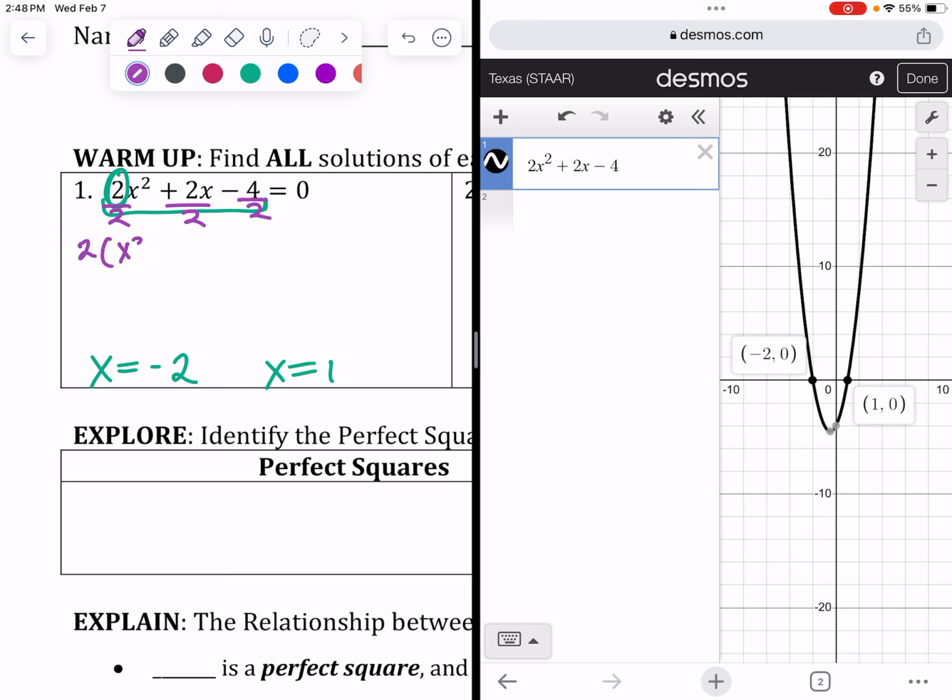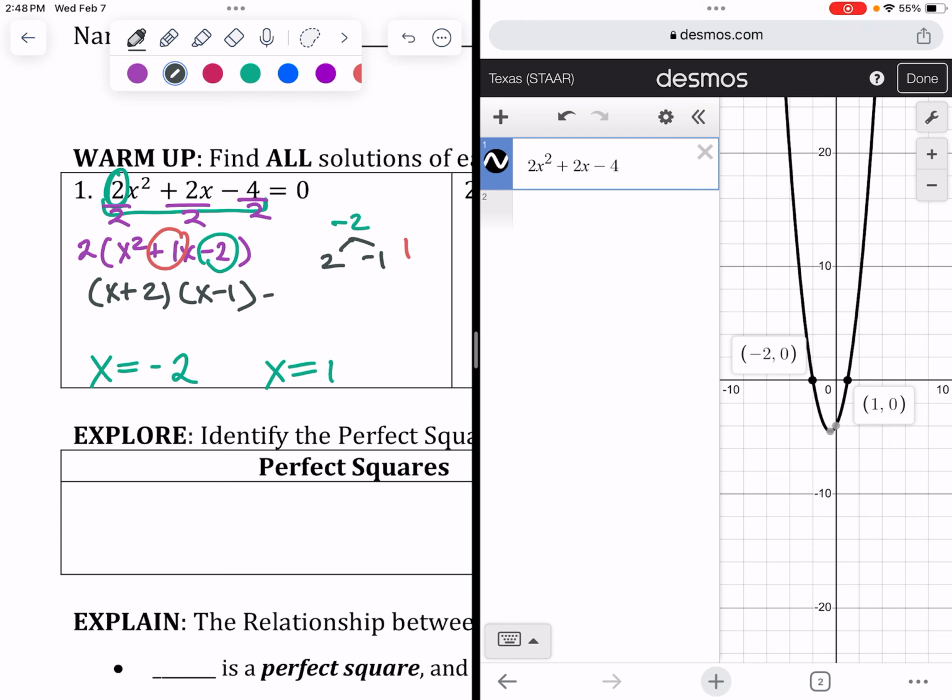That would leave us with x squared plus 1x minus 2. Then we just need two numbers that multiply to -2, but add to +1. Those numbers are +2, -1. So our factors would be x plus 2, x minus 1.